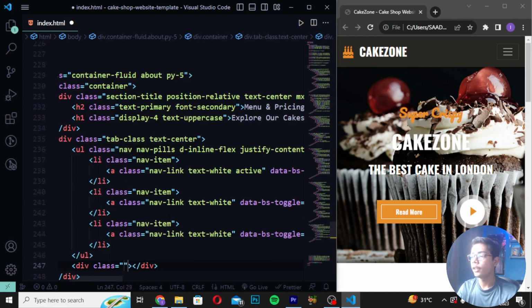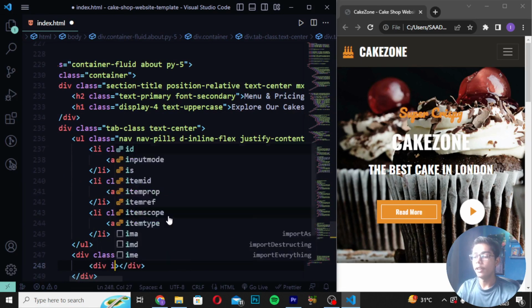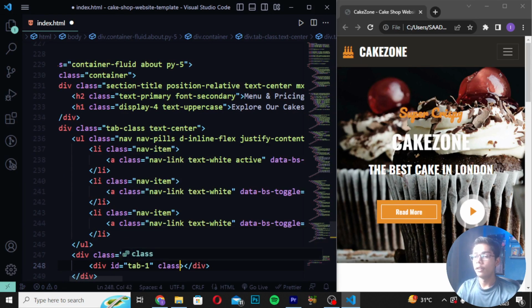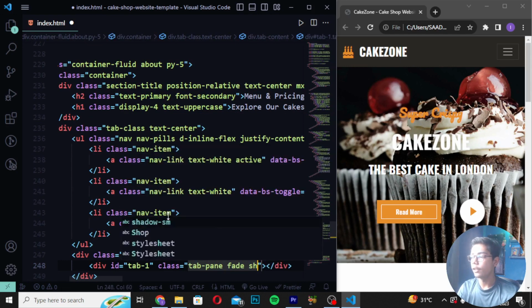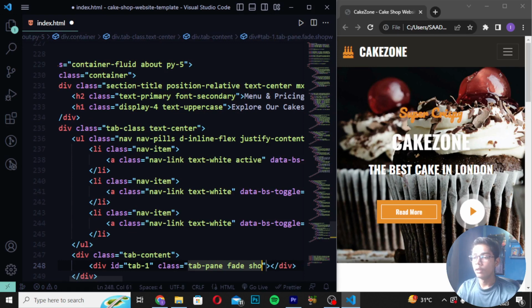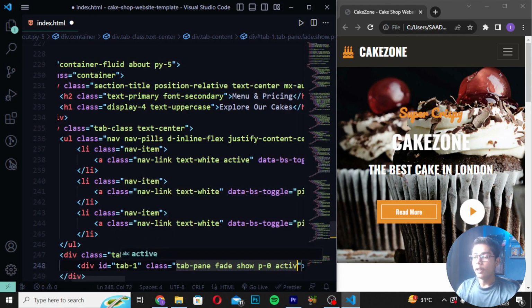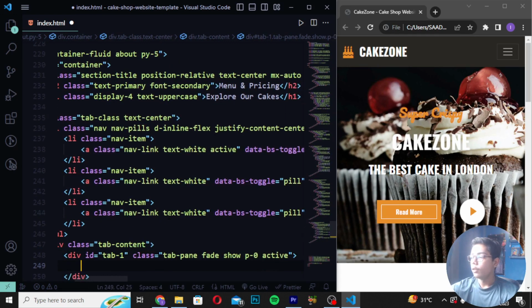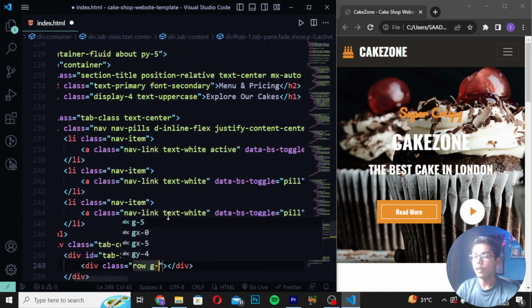Then I will write div class tab-content, and then you have to write div id tab-1. Then create class tab-pane, and I will write fade show p-0, and then you have to write active. Now when you've written this, I will write div class row, and I will write g-3.